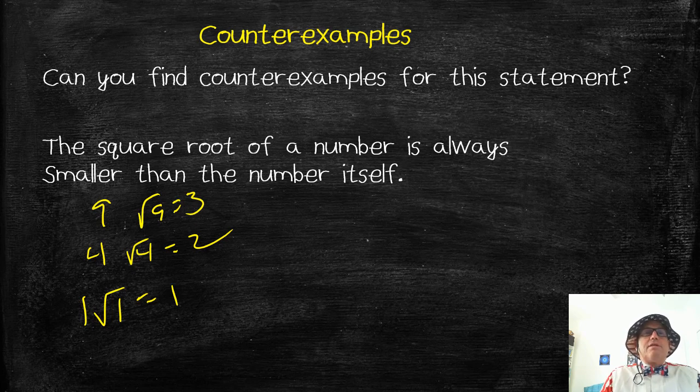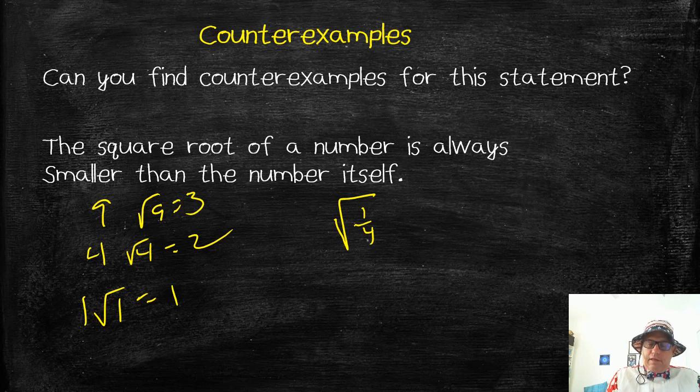But just to explore this a little bit more, what are some other counterexamples we can find? Or is 1 the only one? Okay, now notice they said number here, right? They didn't say integer, right? What's the square root of a half? Flashback to our surds. Or, I'm sorry, not square root of a half. I'm thinking about something else. Square root of a quarter.